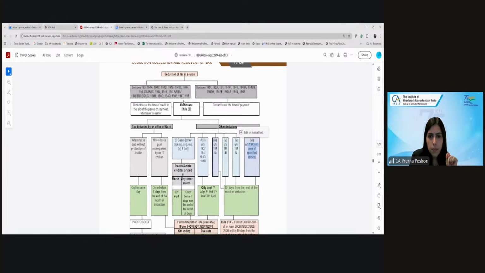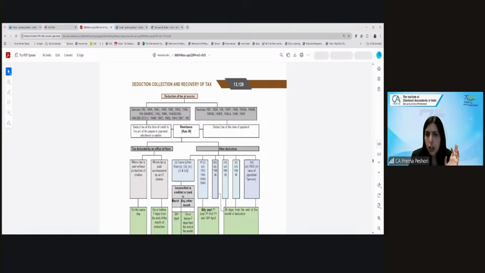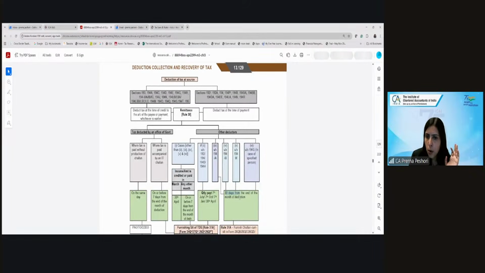Individual or HUF whose gross receipts or turnover are less than 1 crore for business and 50 lakhs for profession. Very good. So an individual or HUF whose turnover is less than 1 crore, or 50 lakh in the case of profession, is a specified person. For them, the date of deposit is 30 days from the end of the month of deduction. Other than the specified person, it will be 7 days from the end of the month. And for the month of March, it is 30th April.